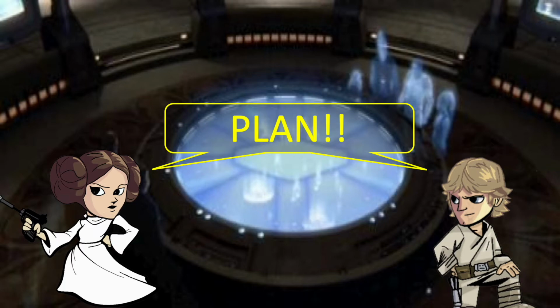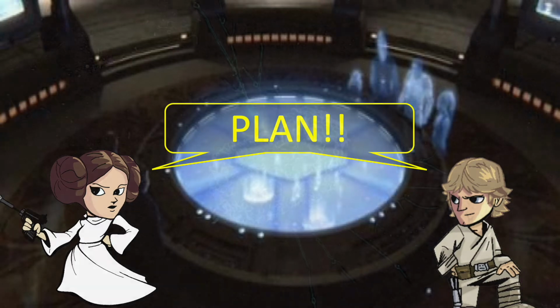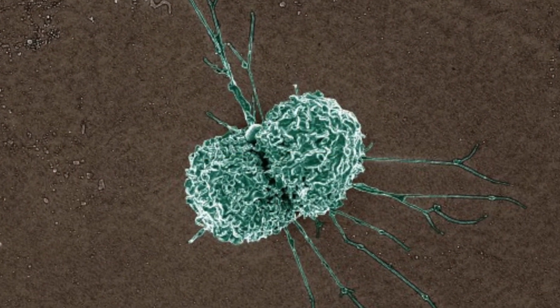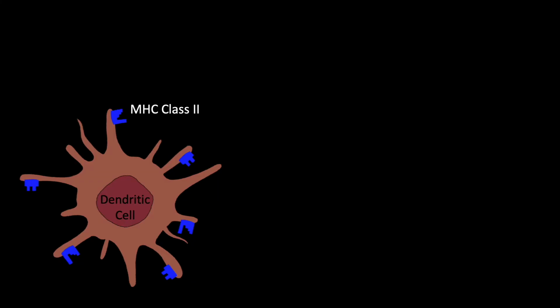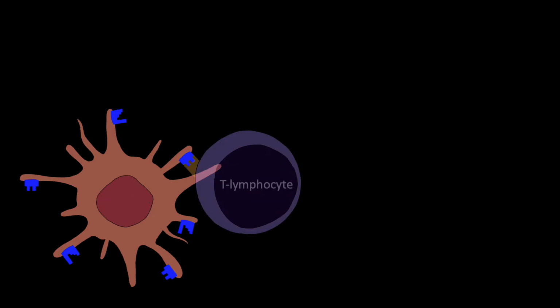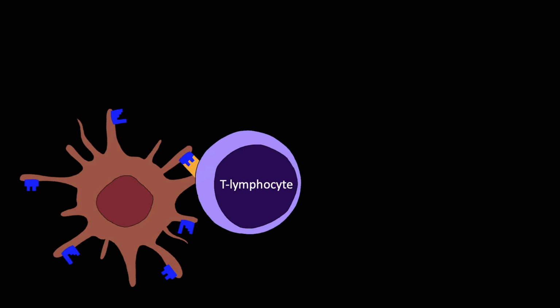In our immune system, Chewie and R2-D2 represent the macrophages and dendritic cells, presenting small parts of the enemy on their surface via a special protein complex called MHC class II. When a B or a T lymphocyte, represented here by Leia and Luke, recognizes one of these specific fragments, they can become activated and undergo a process known as clonal expansion.